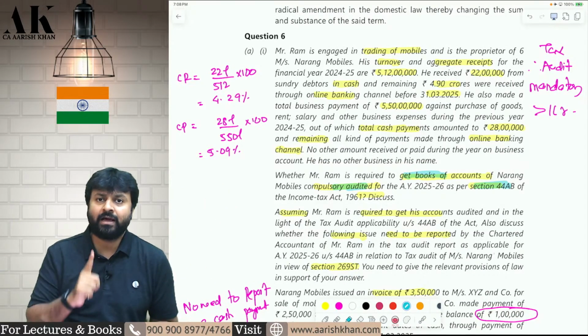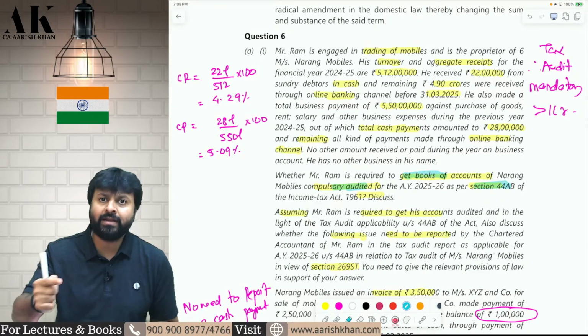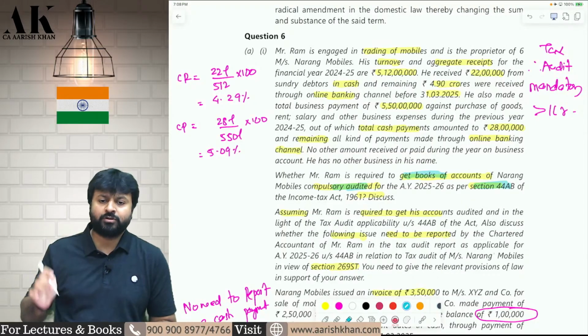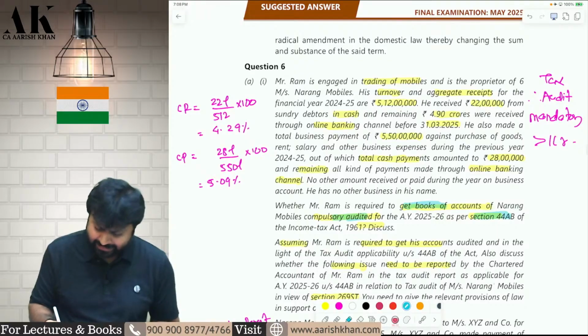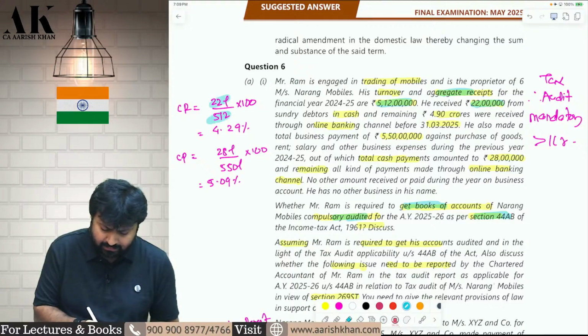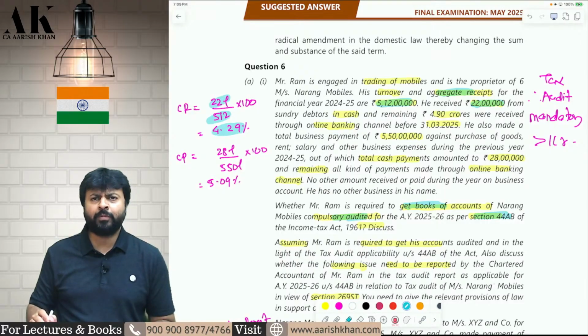Those fortunate people are, if your cash receipt is up to 5% of total receipt and your cash payment is up to 5% of total payment, if both the conditions are fulfilled, you are not supposed to do audit up to 10 crore rupees. Now, in this case, the aggregate receipt of the assessee is 5 crore 12 lakhs. The cash receipt is 22 lakhs. Total receipt 512 lakhs. Therefore, cash receipt is 4.29%.